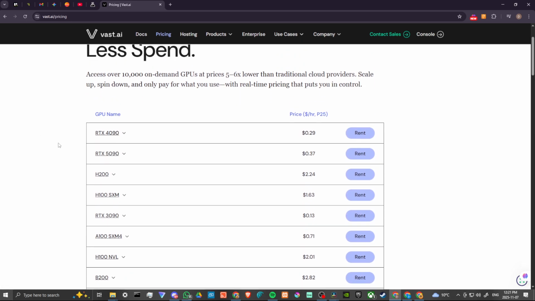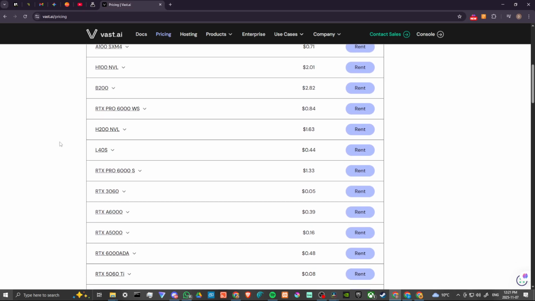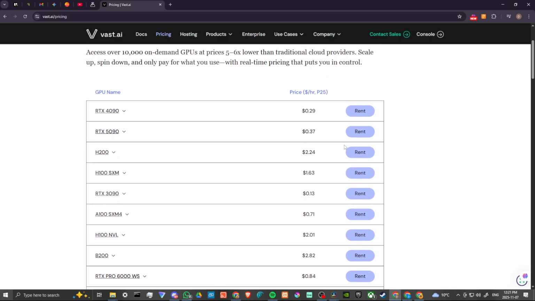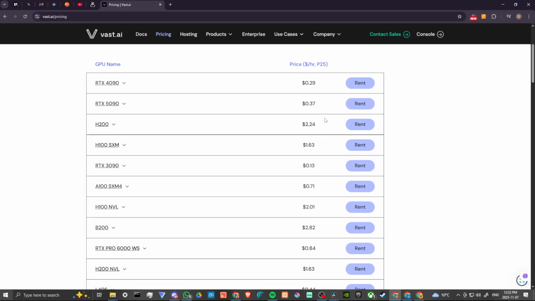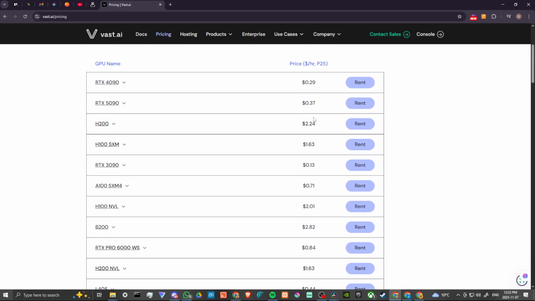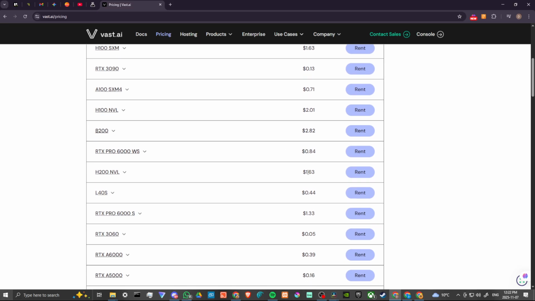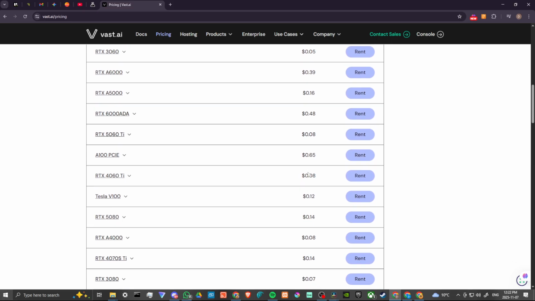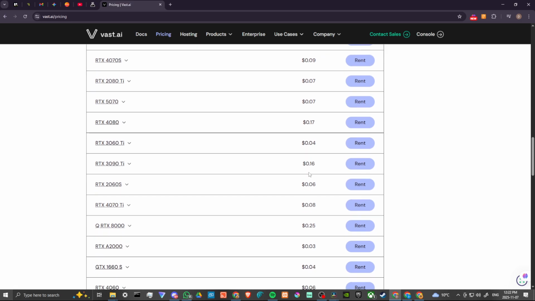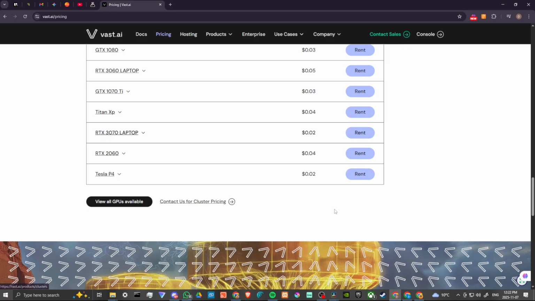So we have a variety of GPUs here that you can rent, and we've got some really great ones, RTX 4090, and you can rent that for 29 cents per hour. So that seems quite reasonable. Very interesting, and we have different pricing here. The B200 is $2.82. So we've got some variability here in terms of how much the GPUs cost, but we've got all of these GPUs and we have many more as well.